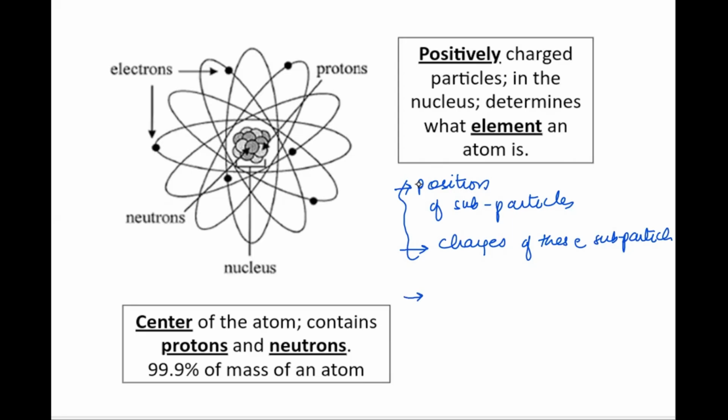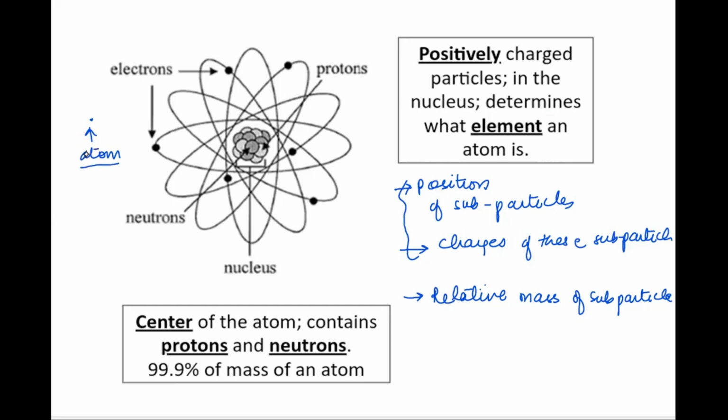Now we're moving on to their masses. Okay, we again are going to talk about their relative masses. Relative means comparative. So when we compare their masses, there is a similarity and there is a variety of differences in their masses. When we talk about the relative masses of these subparticles, then we see that the mass of a proton is extremely small. Imagine if I put a small dot over here, this is an atom. Now this small dot will have hundreds and hundreds of atoms in it.